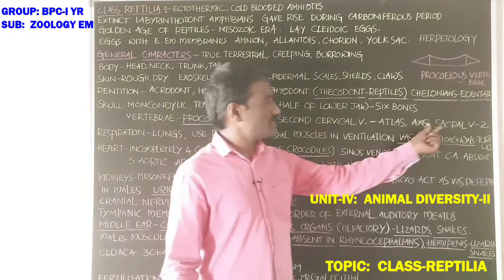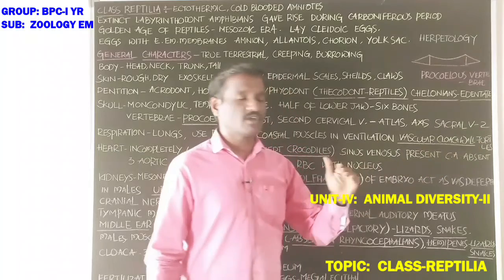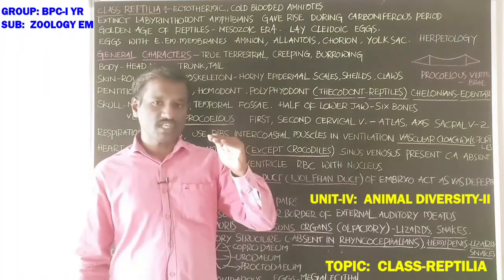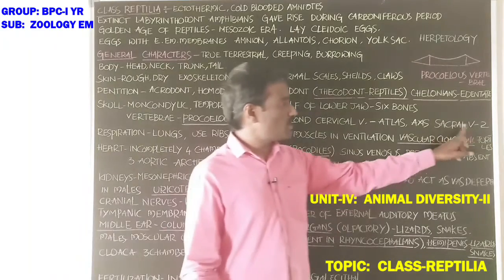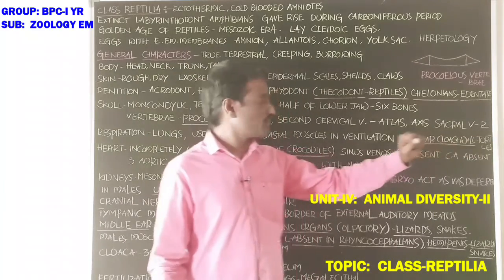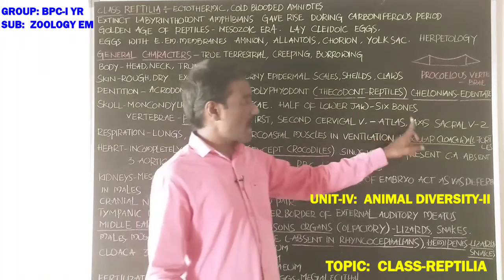Next, sacral vertebrae are 2 in number. These are the vertebrae below the lumbar vertebrae. Sacral vertebrae are 2 in number. The first 2 cervical vertebrae are atlas and axis.